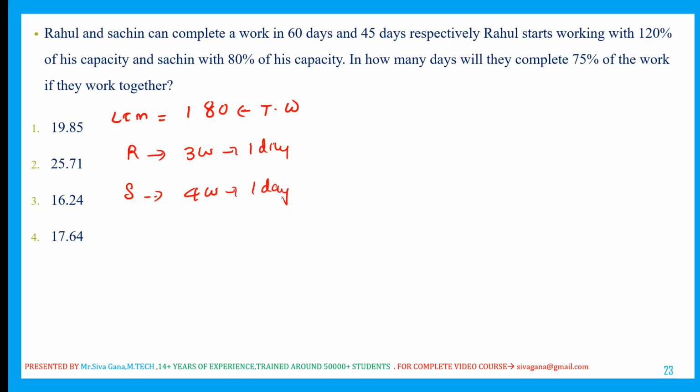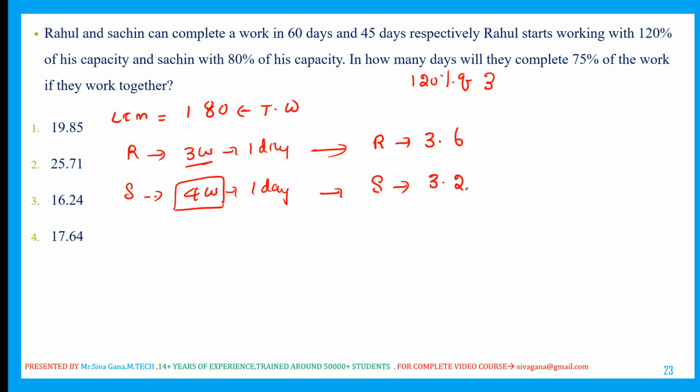Now what happens? Rahul starts working with 120% of his capacity. His capacity is 3 work in a day. Now he is at 120% of 3, which is nothing but 3.6 work in a day. Now Sachin is working at 80% of his capacity. Generally 100% is 4 work, so 80% is 3.2 work. In how many days will 75% of the work be completed?